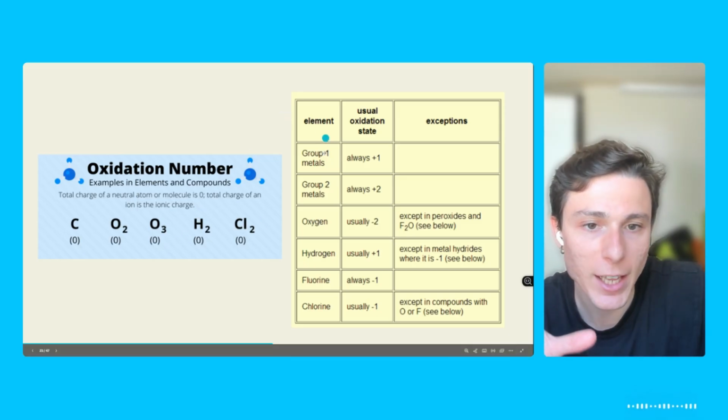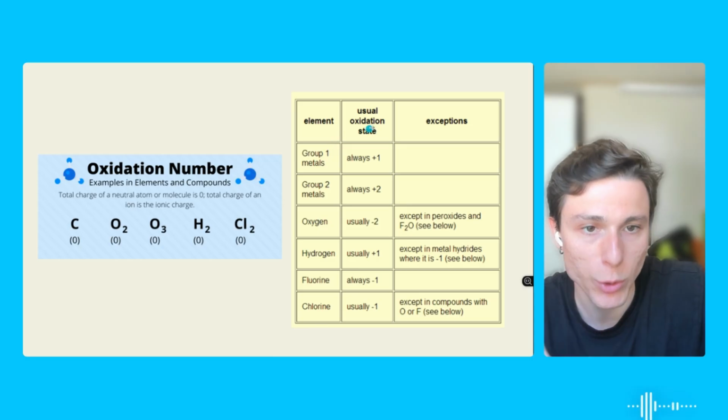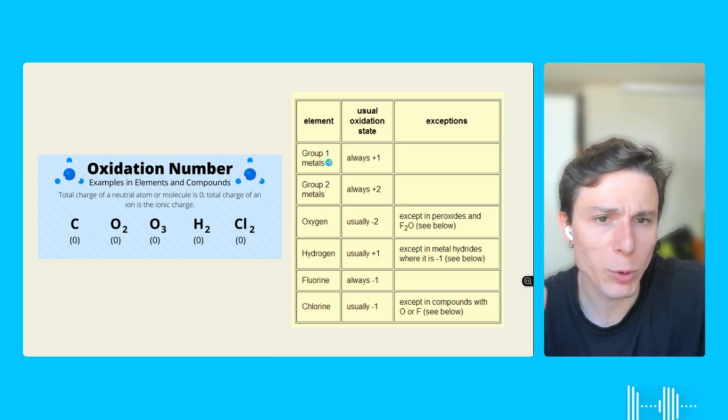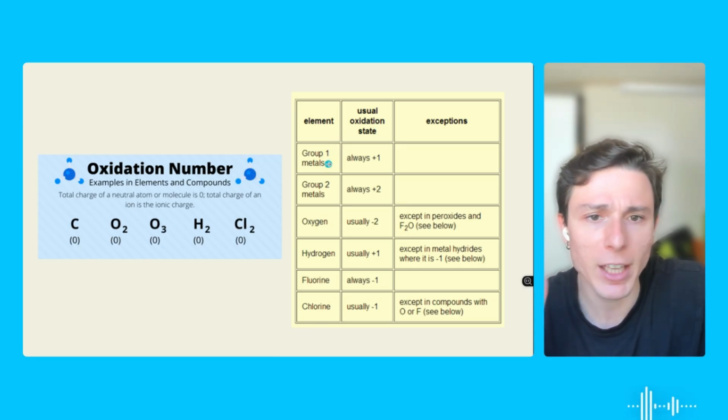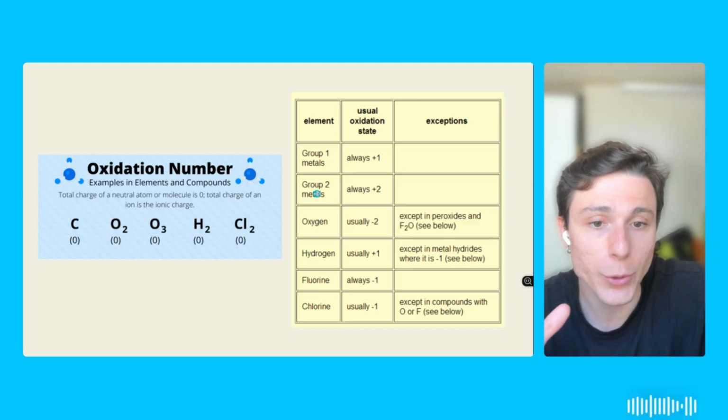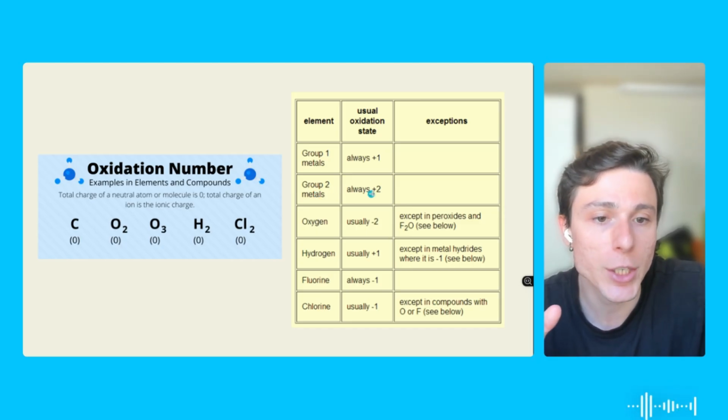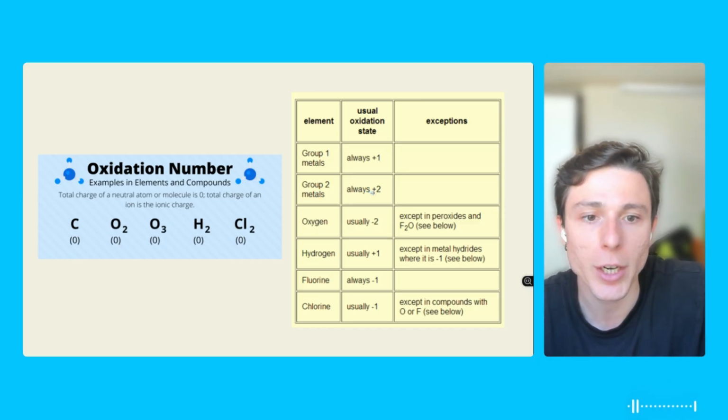Now, we can also have elements that will have a usual oxidation state. Group 1. Remember group 1 from the periodic table? We're going to have elements like lithium and sodium. They're always going to have a NOx of +1. Group 2 metals will have a NOx of +2. We're talking about magnesium and calcium.